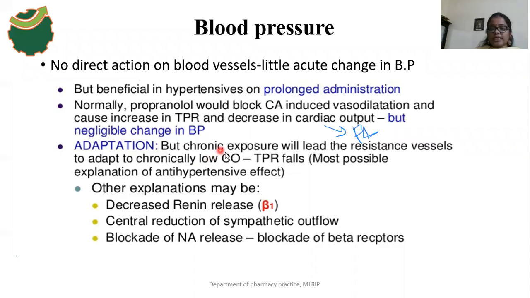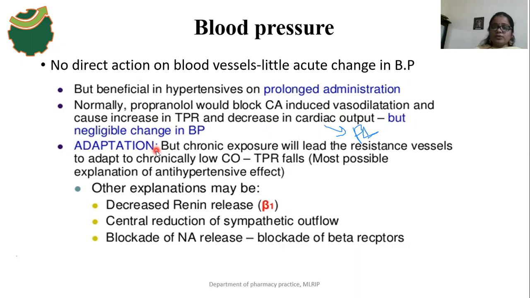So after chronic exposure, meaning after prolonged administration of this propranolol drug, it decreases the total peripheral resistance. Initially it can show vasodilation only, because it blocks the beta 2 receptor mediated vasodilation and increases the total peripheral resistance.